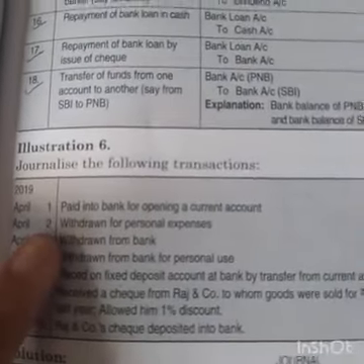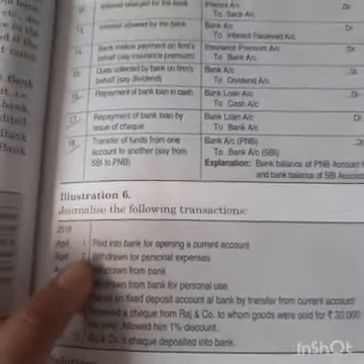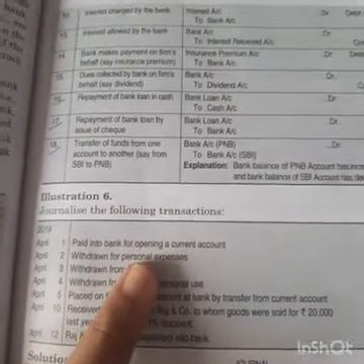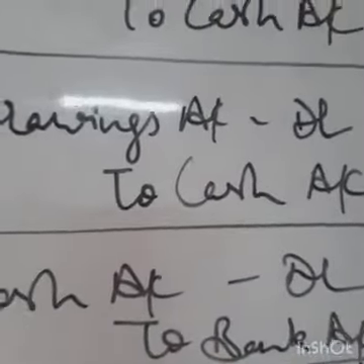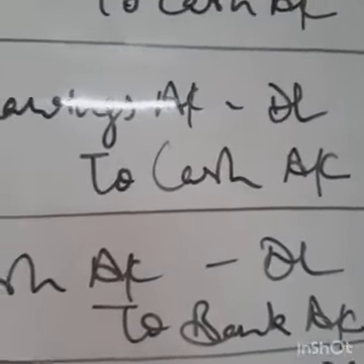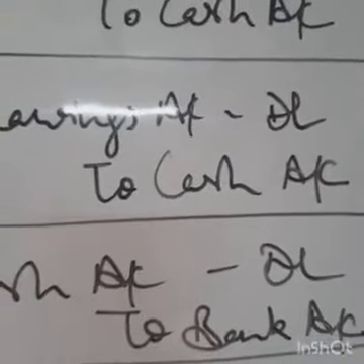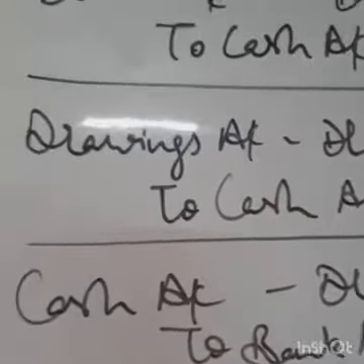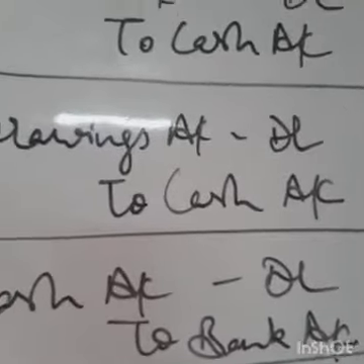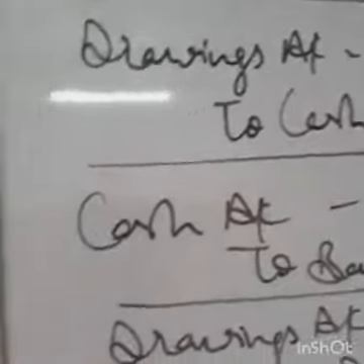Second point is withdrawn for personal expenses. Personal means it is drawings of the owner. So drawings account debited to cash account. Why have we written cash? Because nothing is mentioned as to whether cash is withdrawn or money from bank is withdrawn. So we'll assume that money from cash balance has been withdrawn. So drawings account debited to cash account.